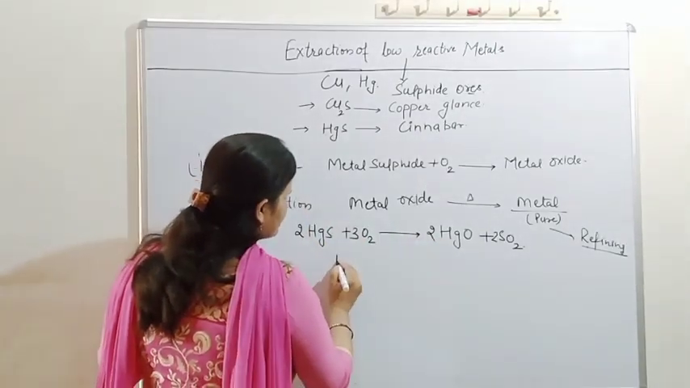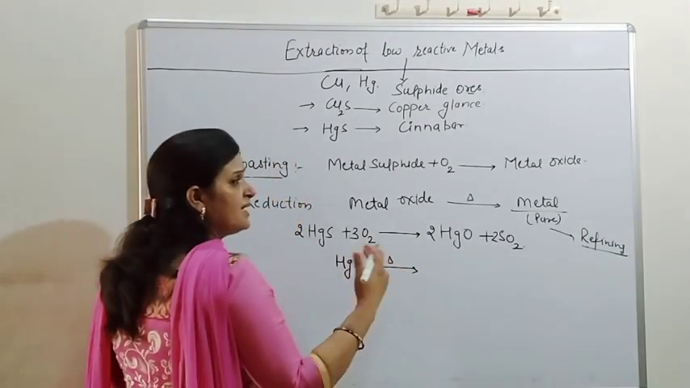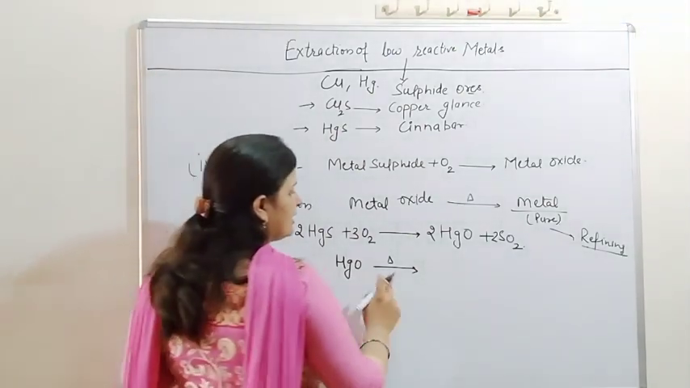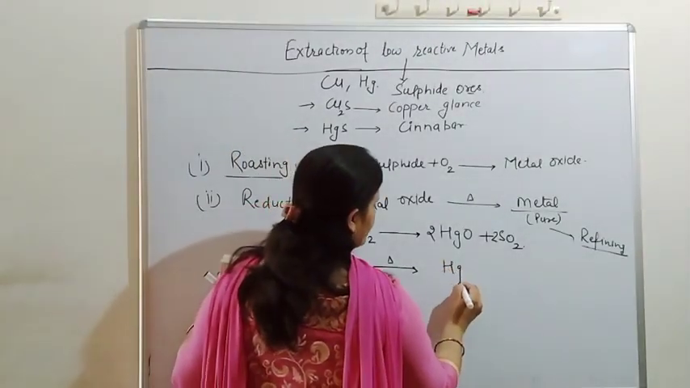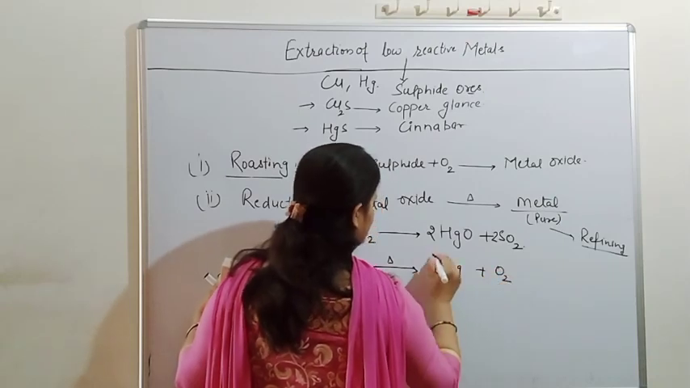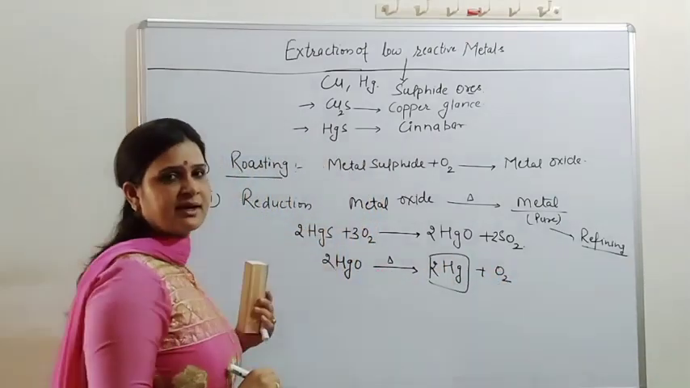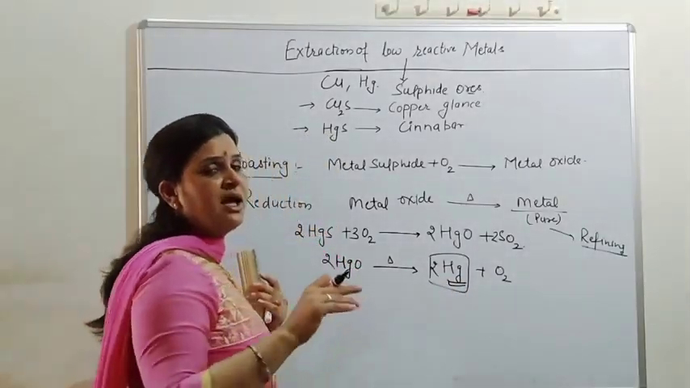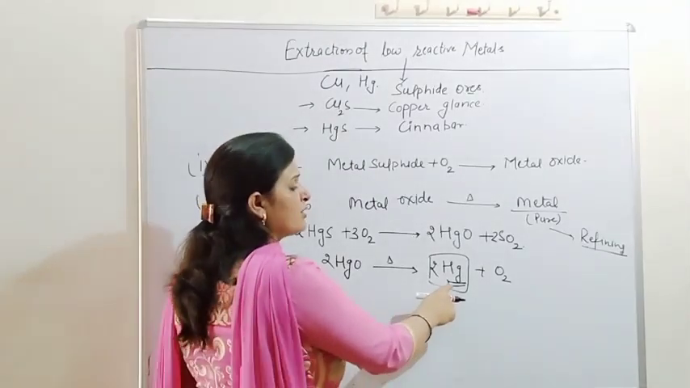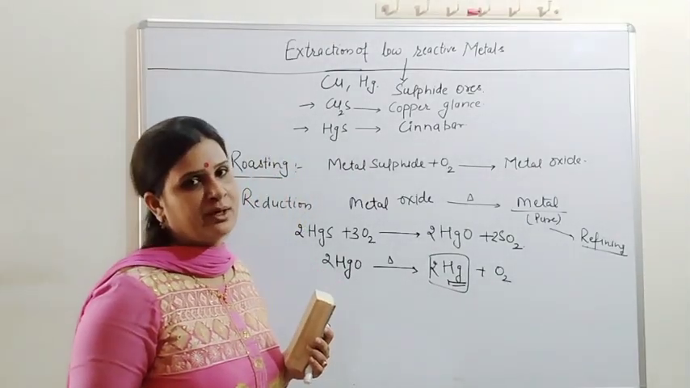Now this mercuric oxide is unstable. It easily decomposes on heating. It thermally decomposes on heating, and we get pure mercury, Hg, plus O2. If we balance the reaction like that, we get this. Clear? So this is the mercury we get, and in the last we do the refining of the obtained mercury and we ultimately get 100% pure metal.